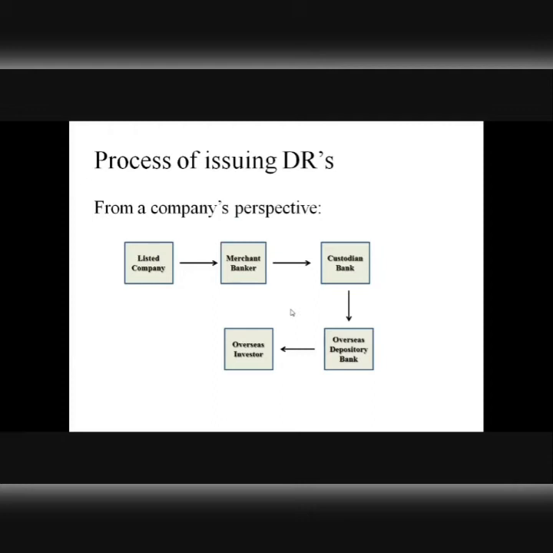Then the Indian company will have to issue equity shares worth 75 lakhs of Indian rupees and hand them over to the custodian bank so that it is able to raise equity worth 1 lakh of US dollars, right? So this was the schematic way of understanding the process of issuance of DRs, both from the perspective of an investor as well as the issuing company.